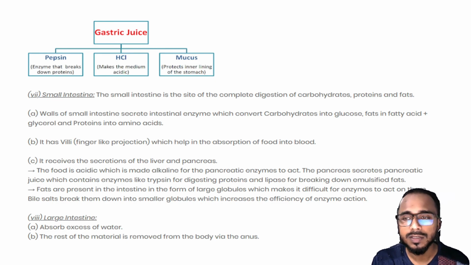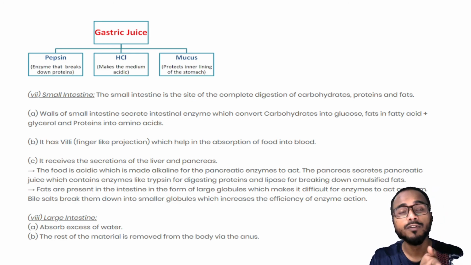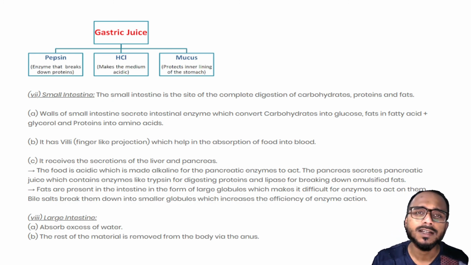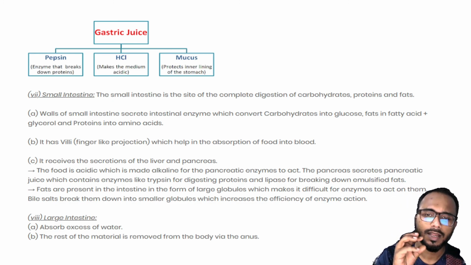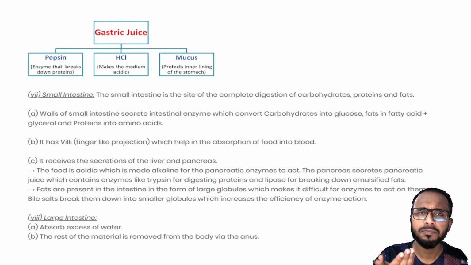So these are the uses, you read through them. In these lines it is said how the pancreatic juice helps. Pancreatic juice has trypsin, which helps in digestion of proteins, and lipase, which helps in breaking down emulsified fats. Now, fats are usually in large globules, large molecules, which are difficult for the enzymes to break. So the bile juice comes into play. Bile salts break the fat into smaller globules, which increases the efficiency of the enzymes.